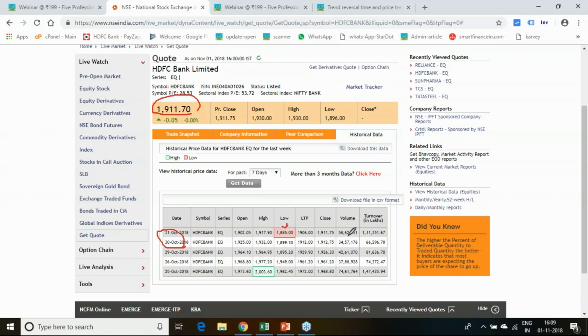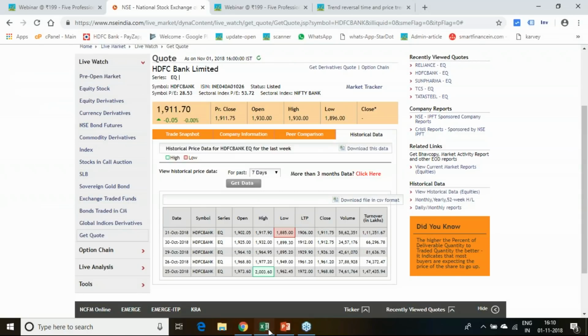This is one part, and the other part you can see is that on 31st October you made a low of 1885 and closed at 1912. That is the 31st October closing. However, if you look into the low of today and the high of today, open and high are the same, the low is higher than the previous day's low, and the closing is also almost similar to the previous day's close. So here too it is an uptrend date completely impacted on the 1st November.